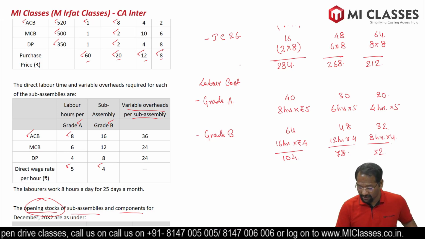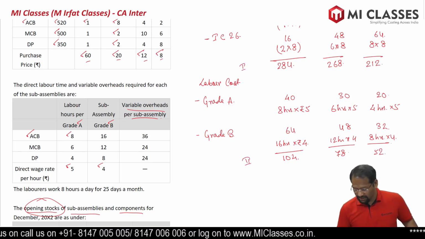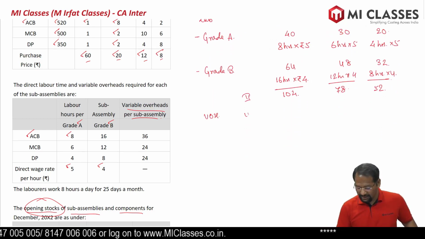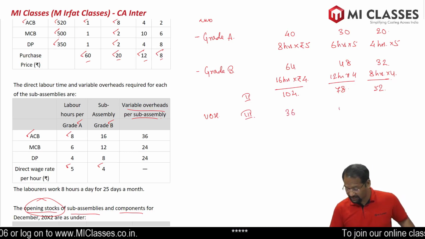Let's write material cost as 1, labor cost as 2, and then we will write variable overheads as 3. So how much is variable overhead? No calculation. It is 36, 24 and 24.